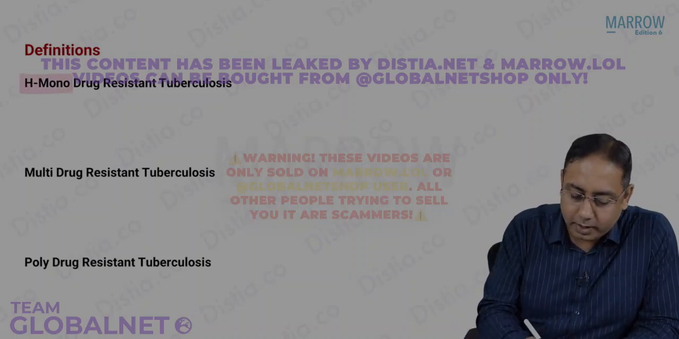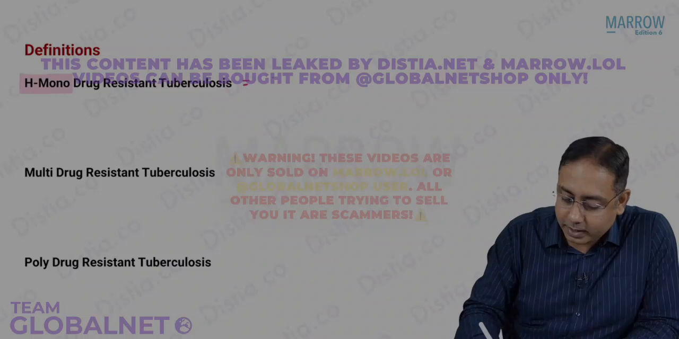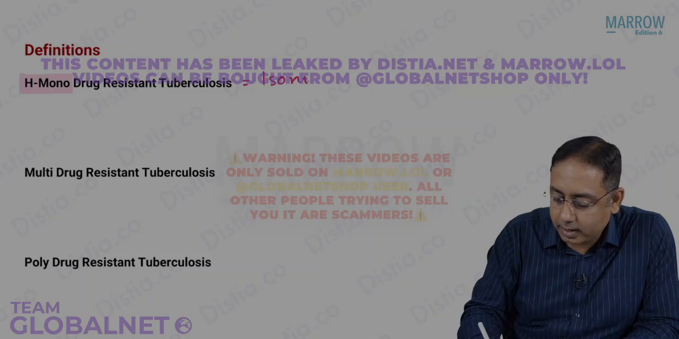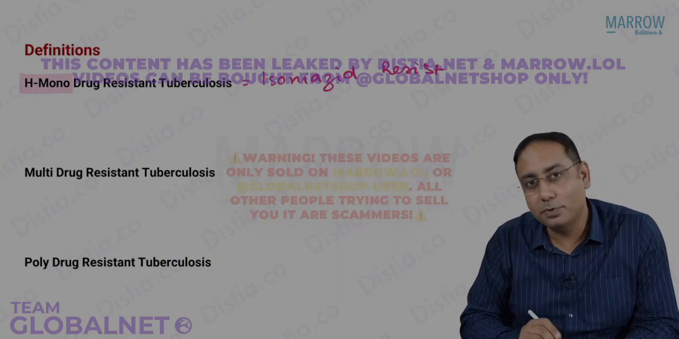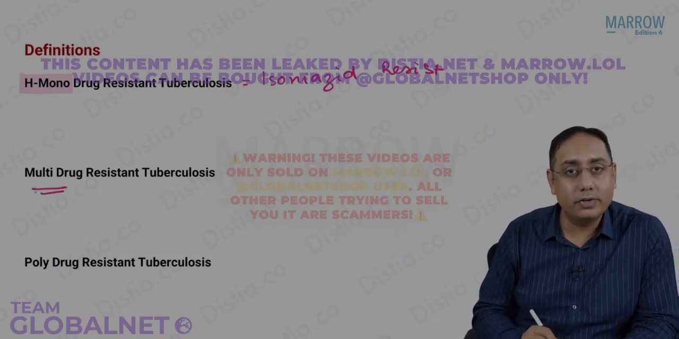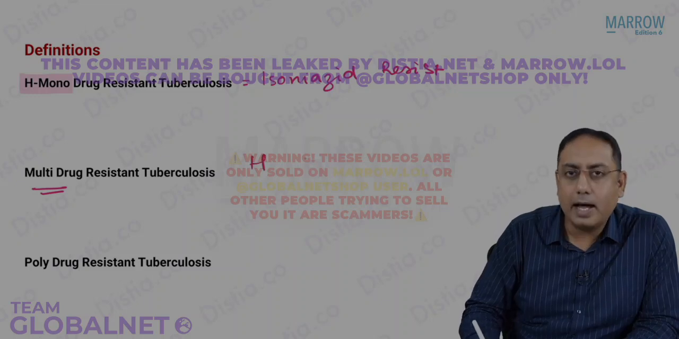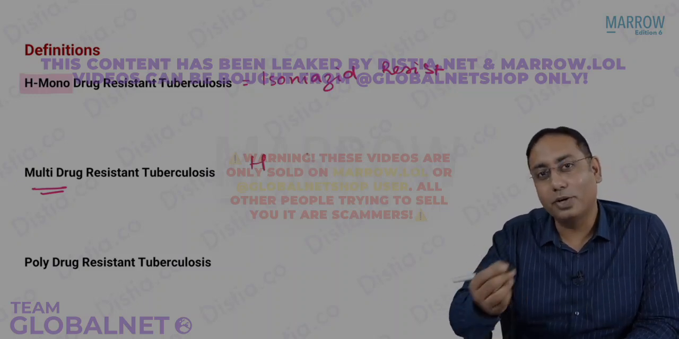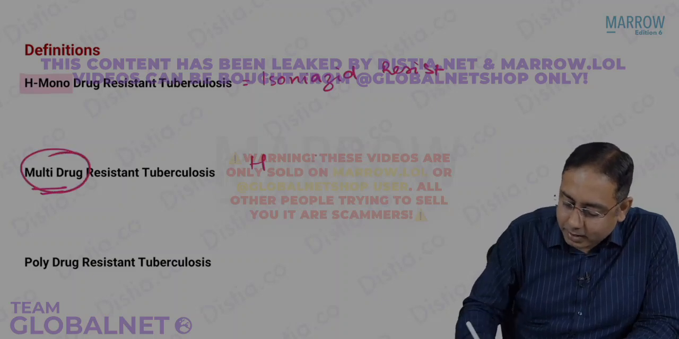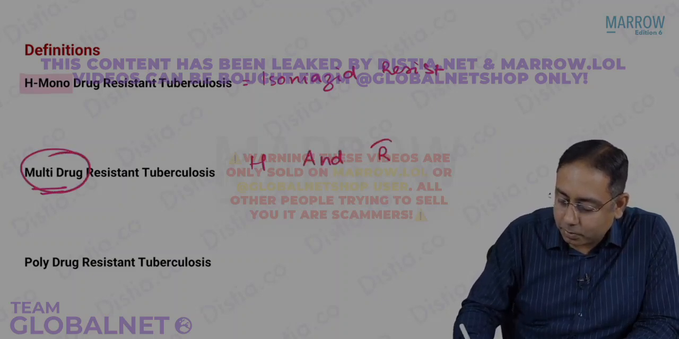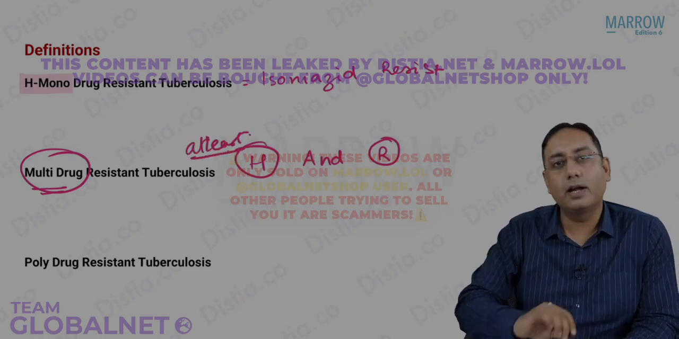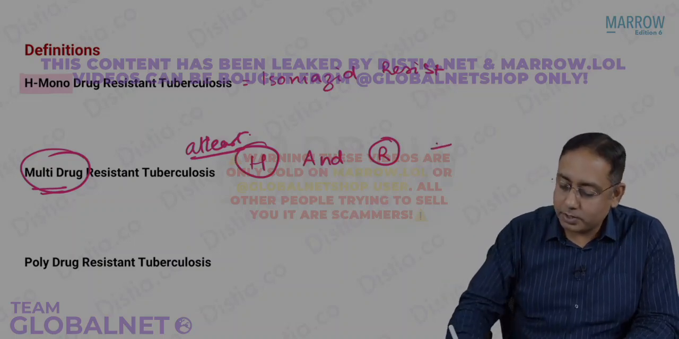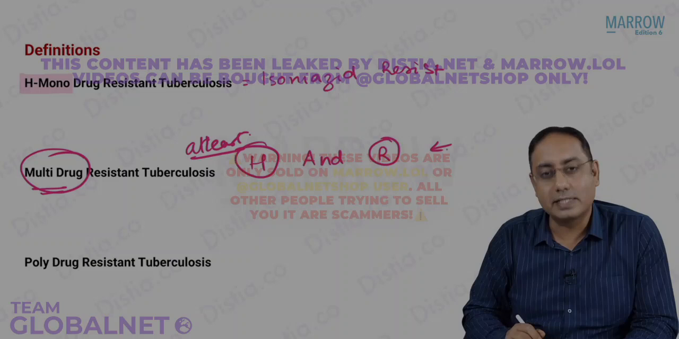We could have H mono drug resistance. What do you mean by H mono drug resistance, beta? H stands for isoniazid, right? So if there is only isoniazid resistance, that is called H mono drug resistance. What do you mean by multi-drug resistance? It is resistance to H and R both, at least H and R. It could add something else also, but that all is called MDR-TB, multi-drug resistant tuberculosis.